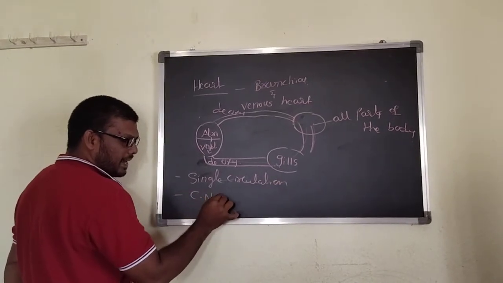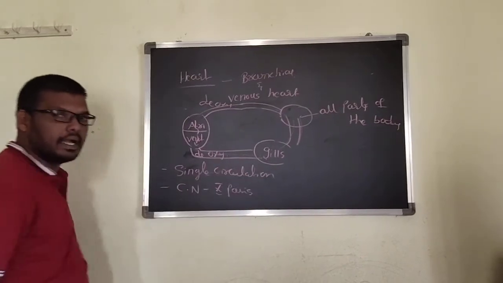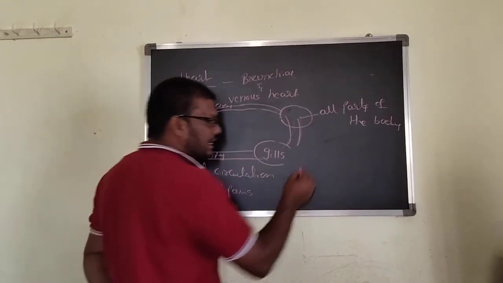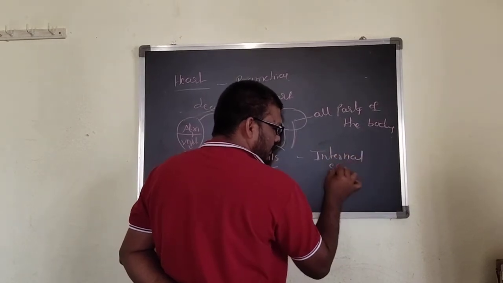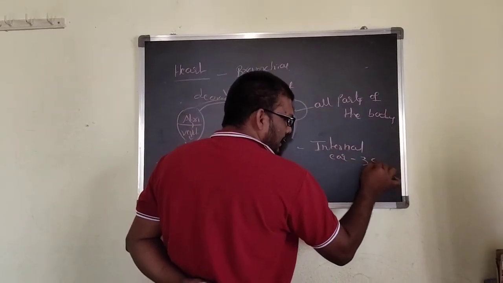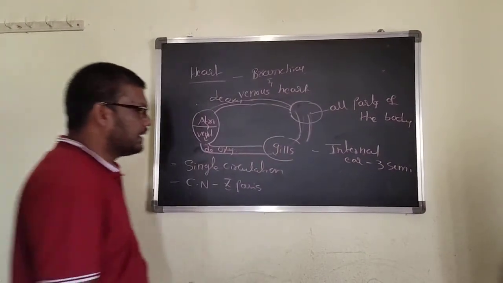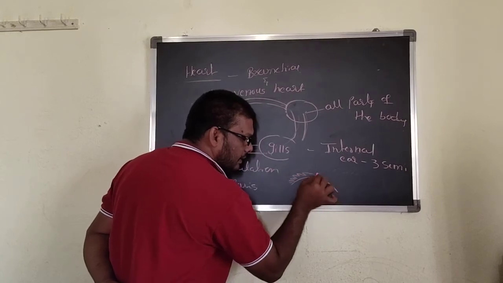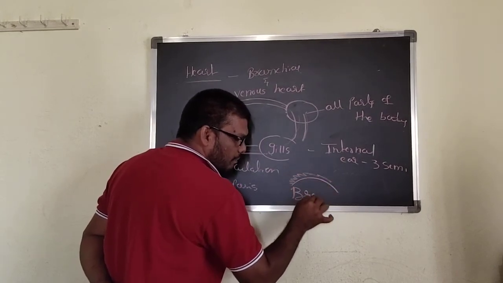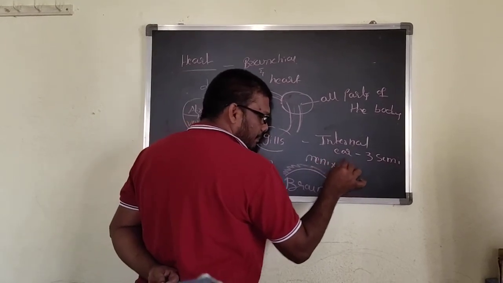And I already said cranial nerves, how many pairs? 10 pairs of cranial nerves are present. And then here the internal ear consists of 3 semicircular canals, and then the brain is covered by a membrane. That membrane is called meninx primitiva.